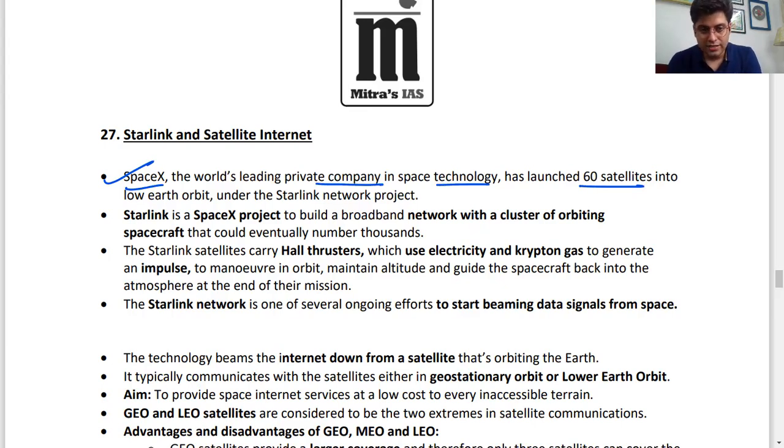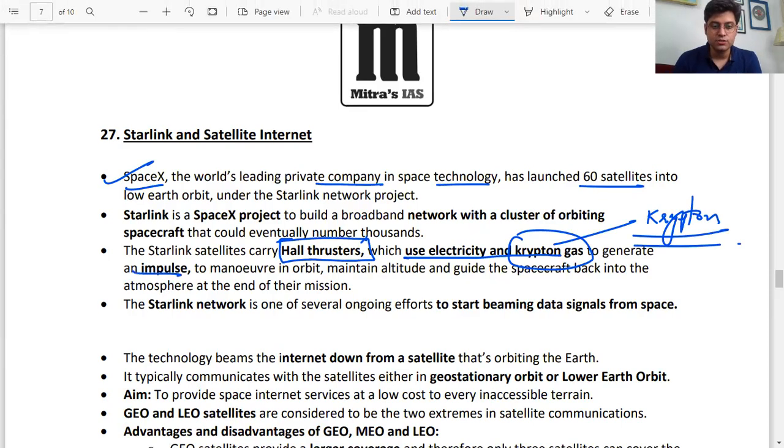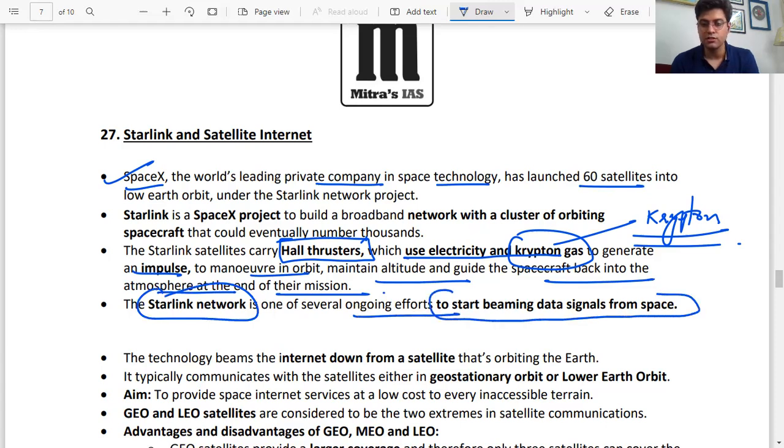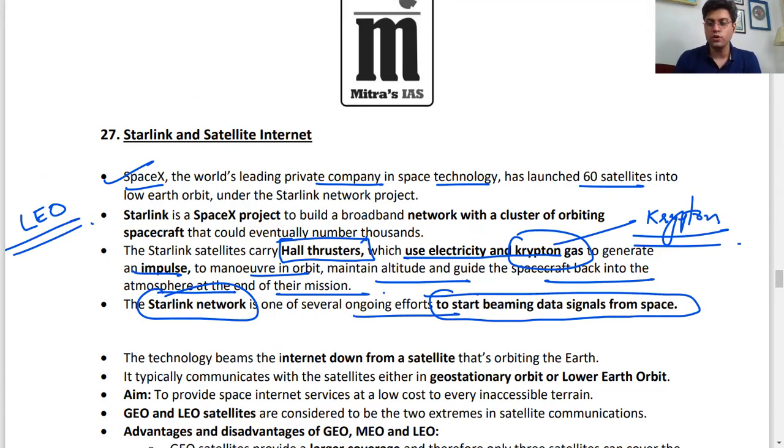So here, Starlink satellites carry Hall thrusters, which use electricity and krypton gas. Krypton is an important keyword here. They generate an impulse to maneuver in orbit, maintain altitude, and guide the spacecraft back into the atmosphere at the end of their mission. The Starlink network is one of several ongoing efforts to start beaming data signals from space. Here, very important is that this Starlink satellite will be moving in low Earth orbit.